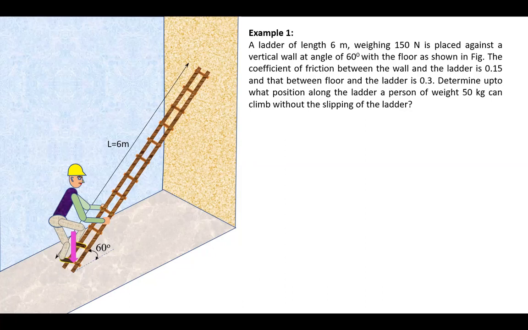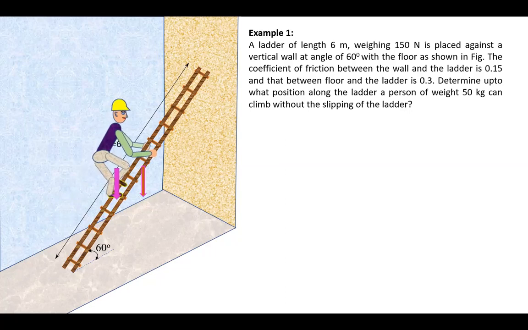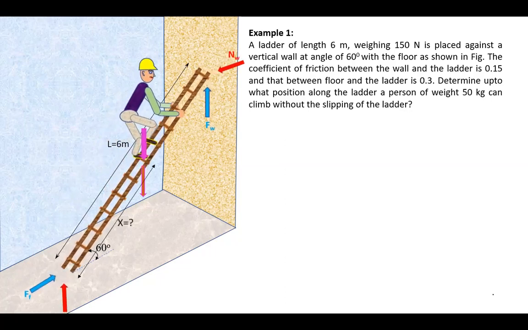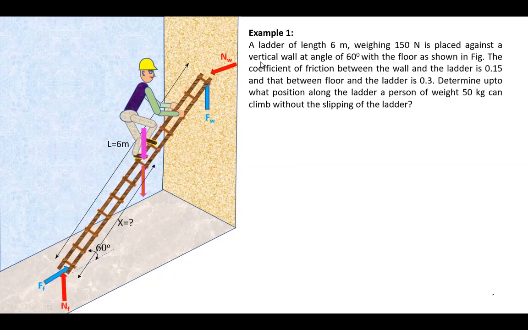Okay, so let us visualize how the slipping of this ladder happens when the person climbs up. So as he climbs up at some distance x, the ladder will slide. And as we have discussed earlier, when the ladder is sliding, the top part of the ladder will slide downwards, so therefore the friction force will be there upwards.